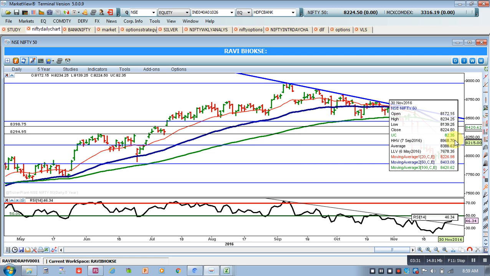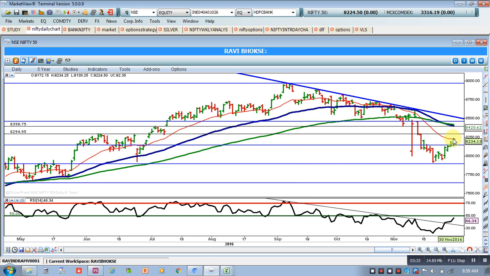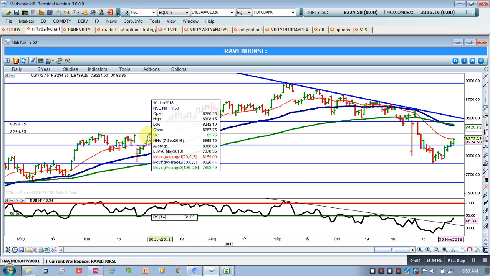So today, if Nifty crosses this 20 EMA, then 8,300, and if the 8,300 level crosses, then 8,400. The reason for 8,300 is only and only price accumulation. Previous past resistance and support both were tested, so that is the reason. Whereas for 8,400, it is moving averages and price accumulation. So there are two reasons why 8,400 is more important than the 8,300 level. In my view, after the 8,300 level, 8,400 would be a major level.